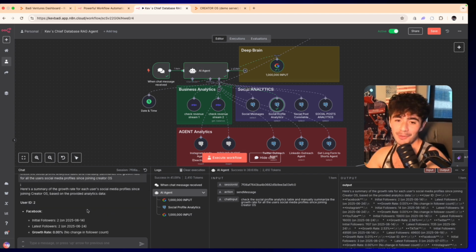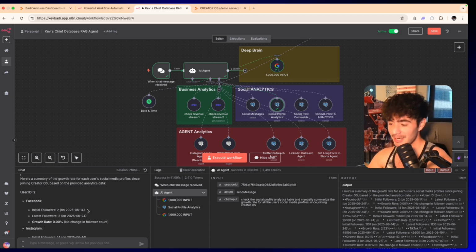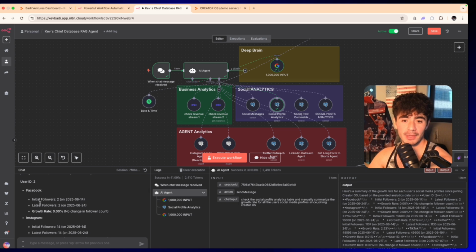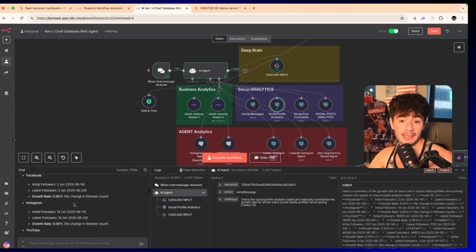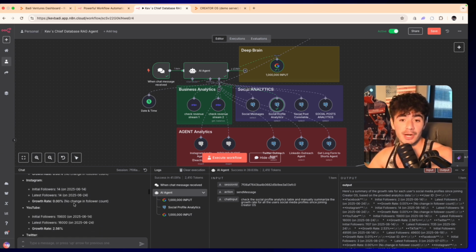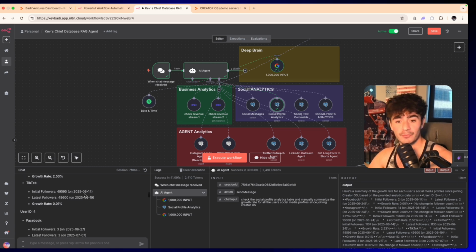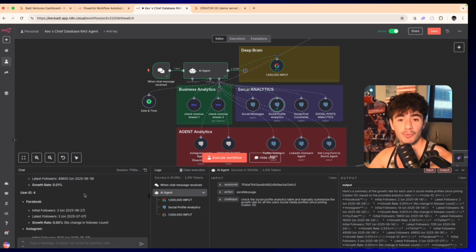And so here we go. We got the response, and there's a couple of users inside of my own operating system. And so we can see here for user 2 that their growth rate for the first 10 days is none. Then for Instagram, it's none. For YouTube, their growth rate over those 10 days was 2.5%. For Twitter, it was also 2.5%. For TikTok, it was 0.01%.